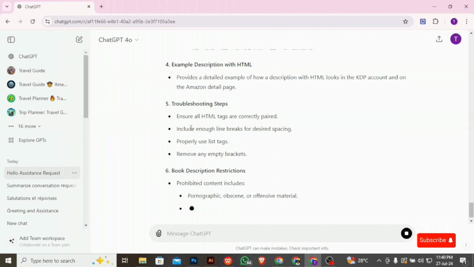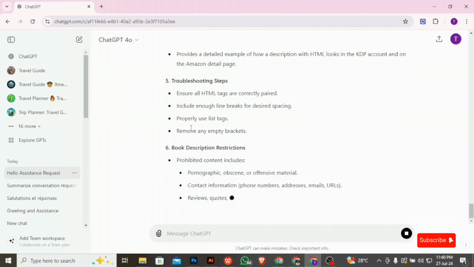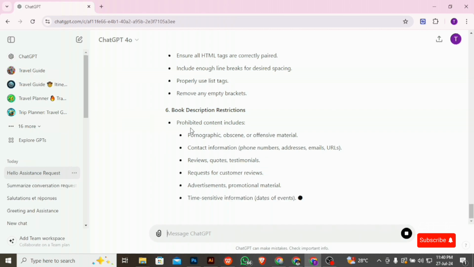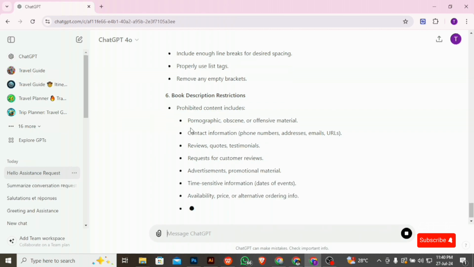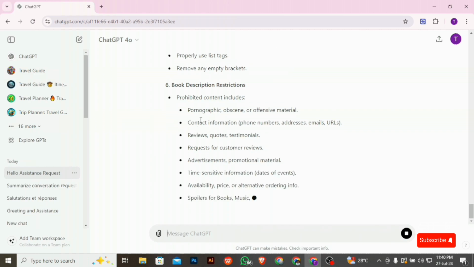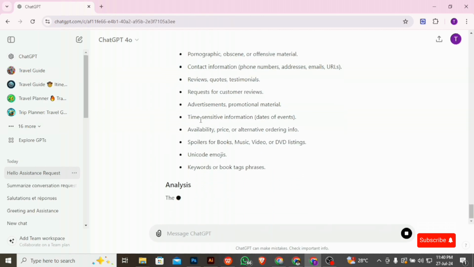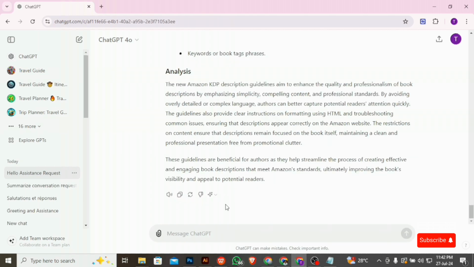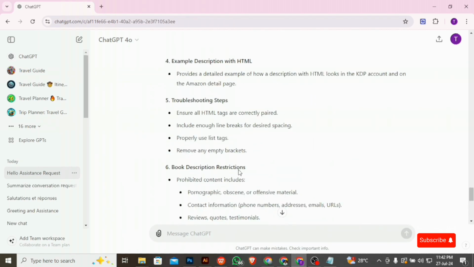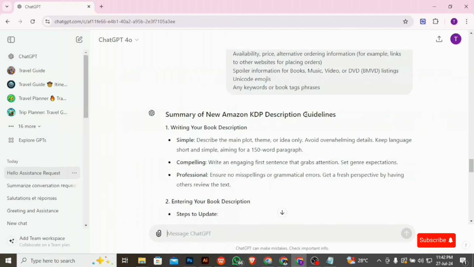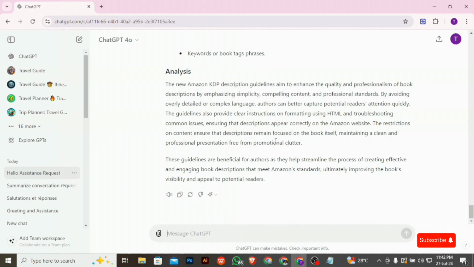Create a description that you know would not cause a misleading customer experience. All right, so let's just come back when it is done analyzing all the description guidelines. Welcome back. It has done all the analysis and summary of the new KDP description guidelines. So I'm going to just tell it thank you.